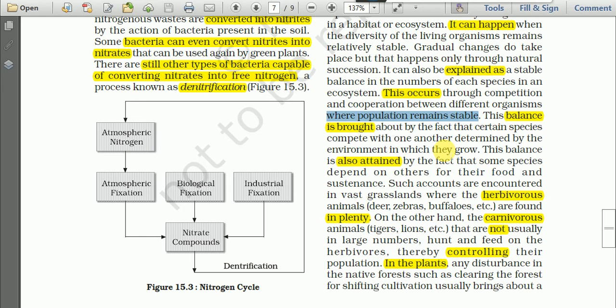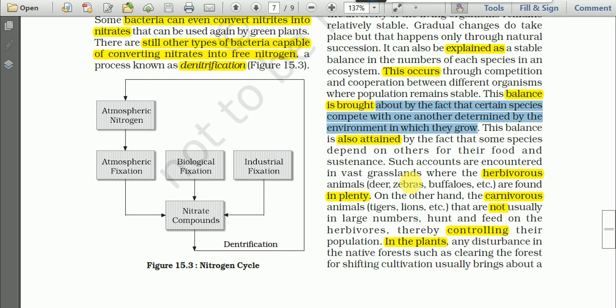Now let us see how. This balance is brought about by the fact that certain species compete with one another, determined by the environment in which they grow. This balance is also attained by the fact that some species depend on others for their food and sustenance. For example, tigers and lions depend on herbivores for their food.